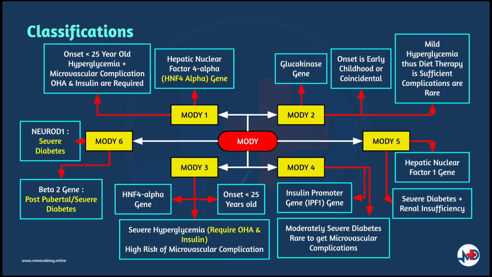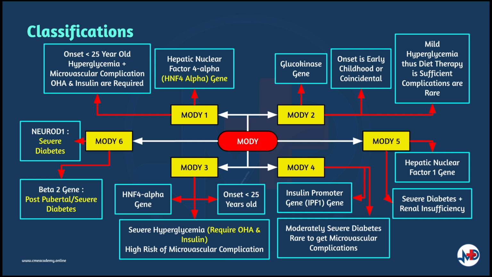Both MODY and LADA can be classified into subgroups. MODY is classified into 6 subgroups depending on the transcription factor gene mutation. MODY1 involves mutation in the hepatic nuclear factor 4 alpha gene. MODY2, on the other hand, occurs when there is a mutation in the glucokinase gene with a likely onset during early childhood or coincidentally. The patient would experience mild hyperglycemia and diet therapy alone is sufficient. However, the complications are also rare.